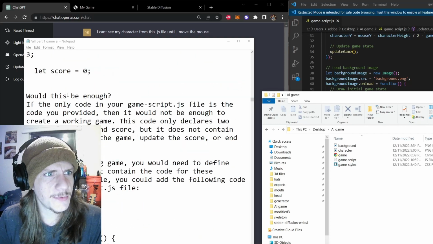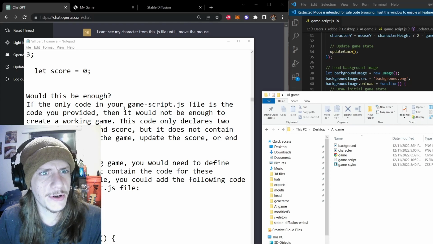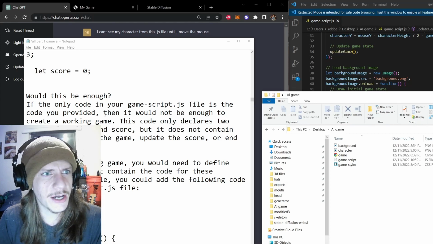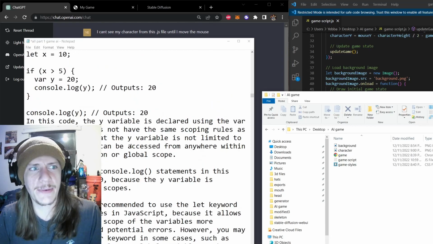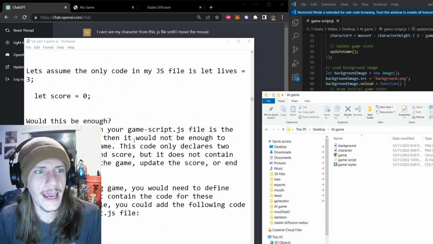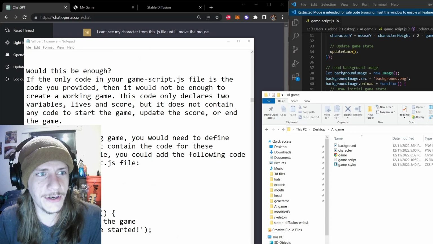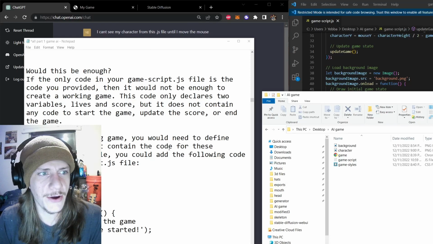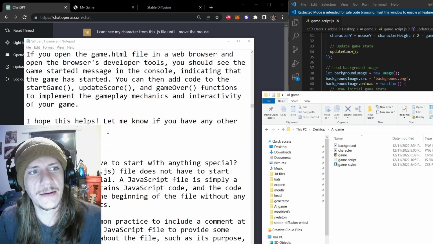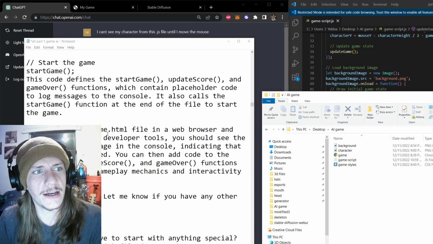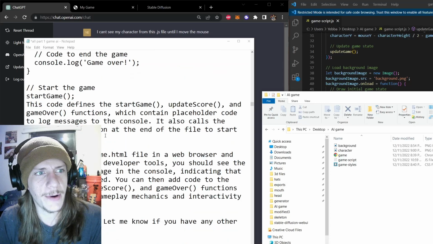So I asked it, would this be enough? If the only code in your game is the code you provided, then it would not be enough to create a working game. So I pretty much went ahead and spit back what it had given me originally, and then it said, to create a working game, you need to define some functions that contain the code for these actions. So then I got a much more beginner-friendly code to start building my game upon.